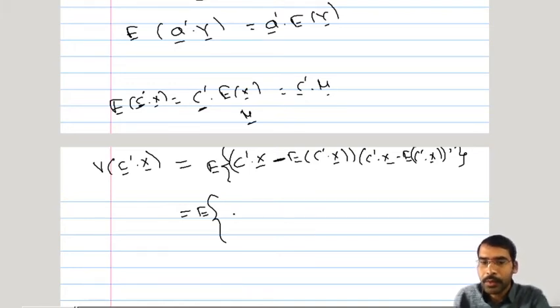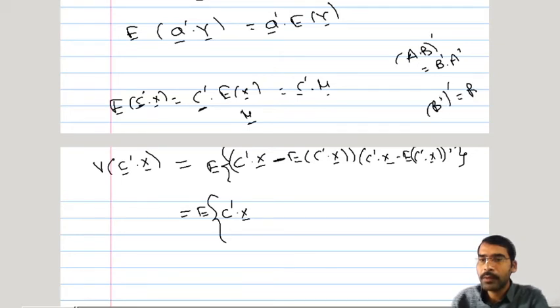Now c prime x bar into this quantity. We have to be cautious here because here it is a transpose. So c prime x bar will not directly get multiplied with this. This will be transposed first and then it will get multiplied. And we know the property of transpose: (AB) transpose is equal to B transpose into A transpose. So the order will change. So c prime x, its transpose will be x prime c. Again we know the transpose of B transpose is nothing but B itself, so c transpose will become c. So the order will change. It will be x prime and then c transpose will be c. So x prime c. That is the first term.